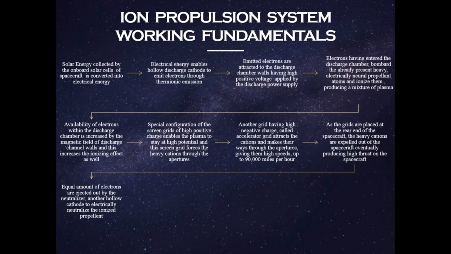As the grids are placed at the rear end of the spacecraft, as I know, the heavy cations are expelled out of the spacecraft, eventually producing high thrust on the spacecraft. Now you know, the expelled thing is nothing but a mixture of positive ions, that is cations.